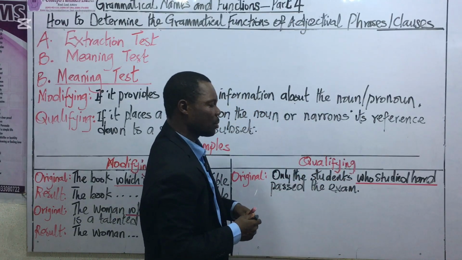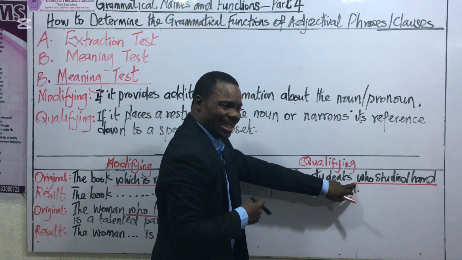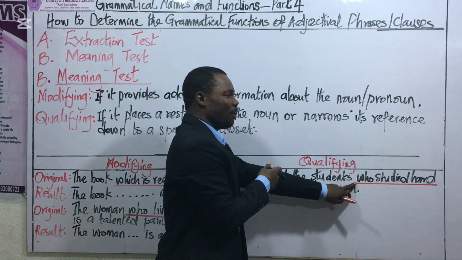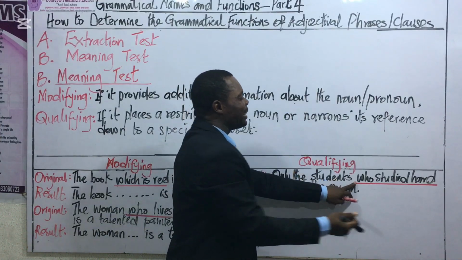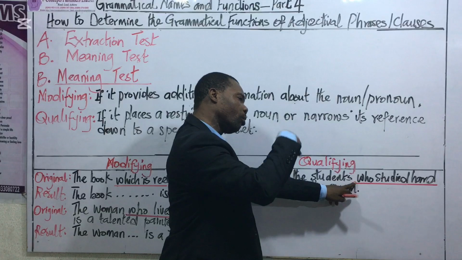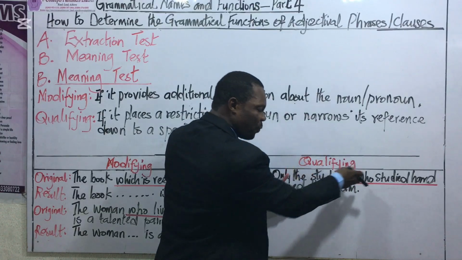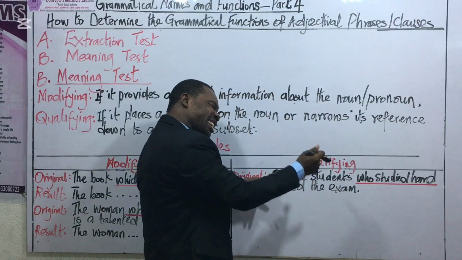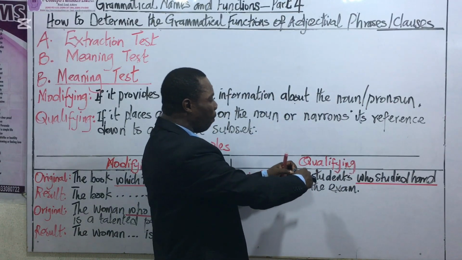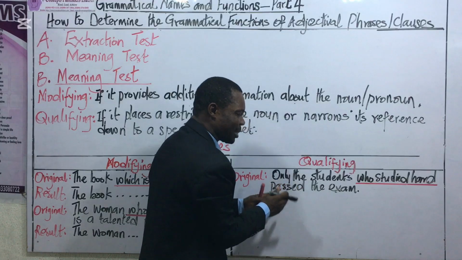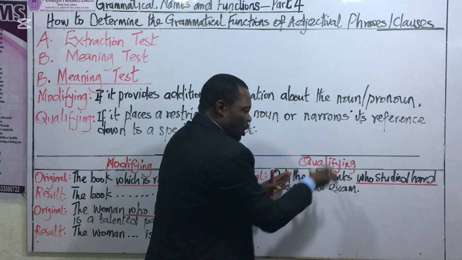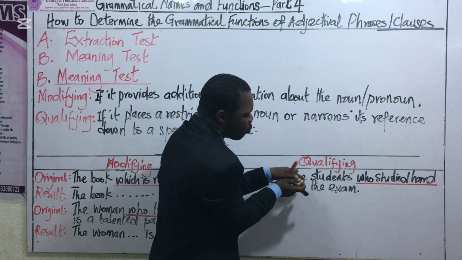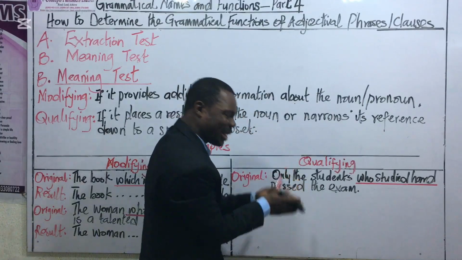Someone might ask, what about if we say that it is adding extra information to the students that passed the exam? It is doing more than that in this sentence. So it is not just adding extra information here. That function of adding extra information has been overruled by its limiting function. The limiting function has superseded its addition of extra information in this context, because what is most important now is that the students in the school are being recategorized, grouped, or constricted to a particular group.